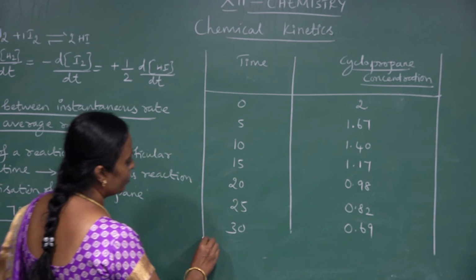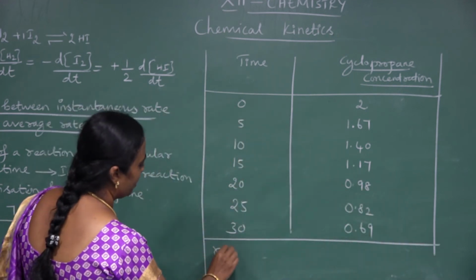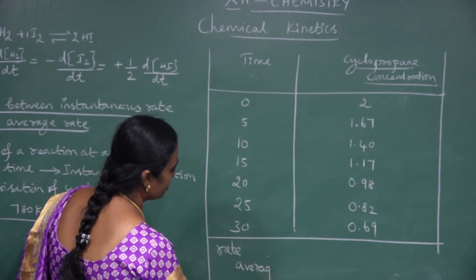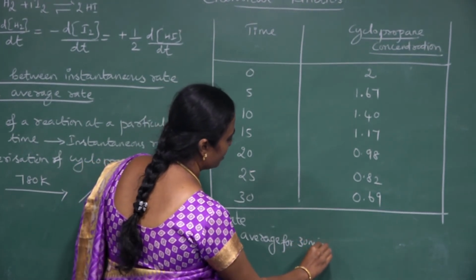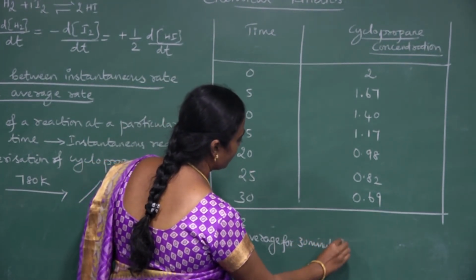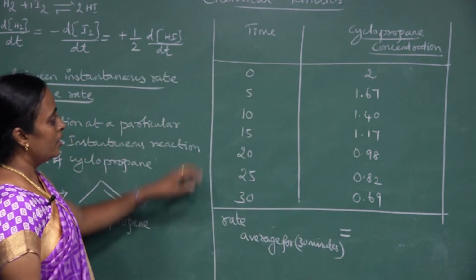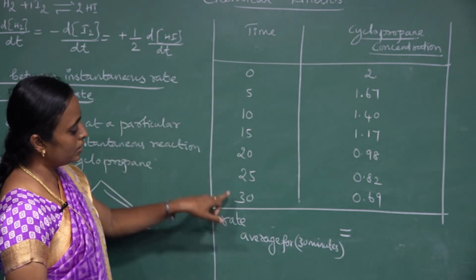How will you calculate the average rate? I can give you the average rate for 30 minutes. So, the rate of the reaction: I have taken a time interval of 0 to 30.